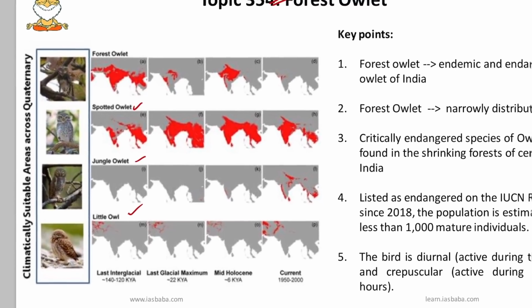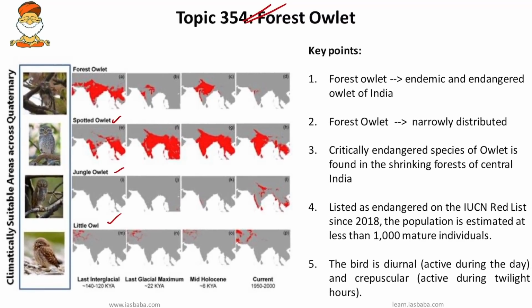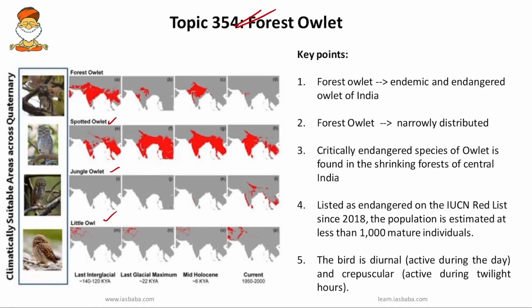So these forest owlets have been narrowly distributed. They are generally found in teak dominated forests. And this critically endangered species of owlet is found in the shrinking forests of central India, and is listed as endangered on the IUCN Red List 2018 with a population estimated at less than 1000 mature individuals. So the bird is diurnal. One important unique aspect of this owl is that it is diurnal, that is, it is active both during the day as well as during the twilight hours.